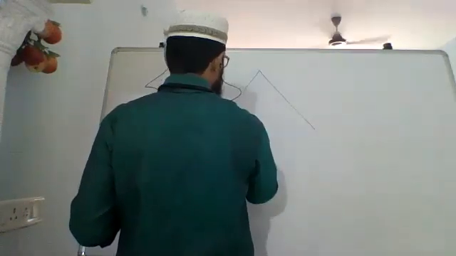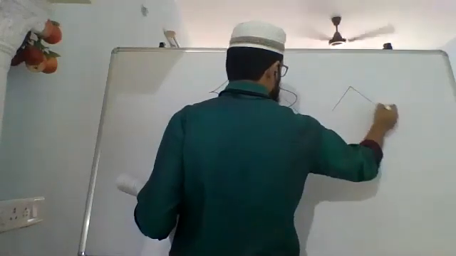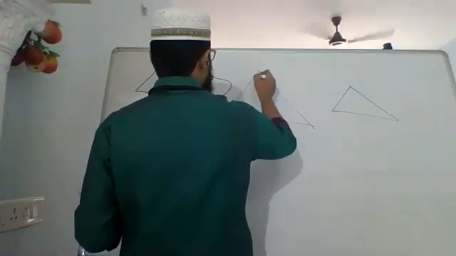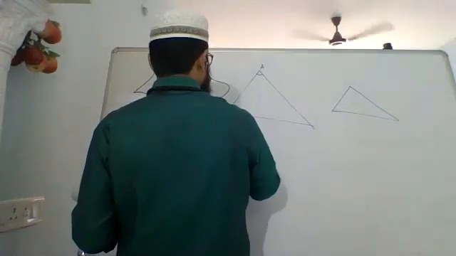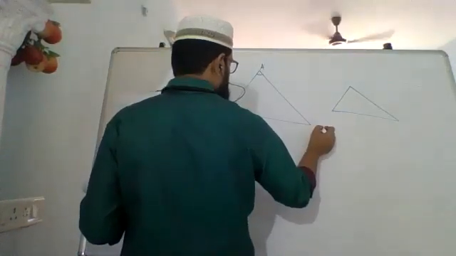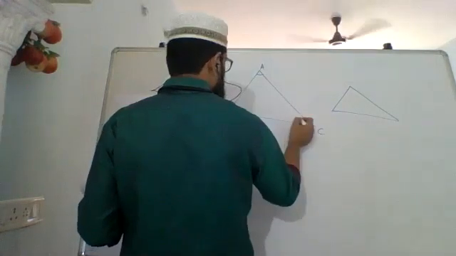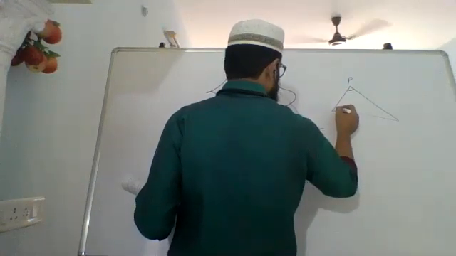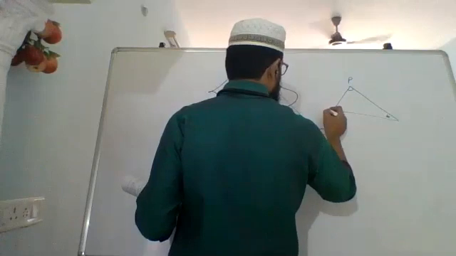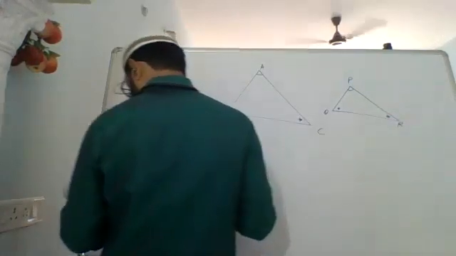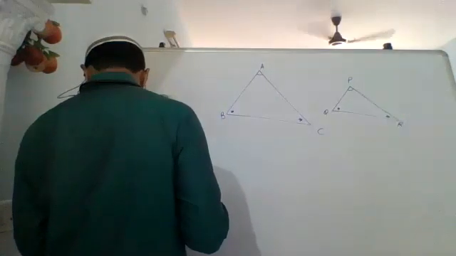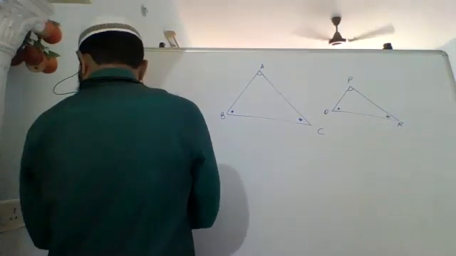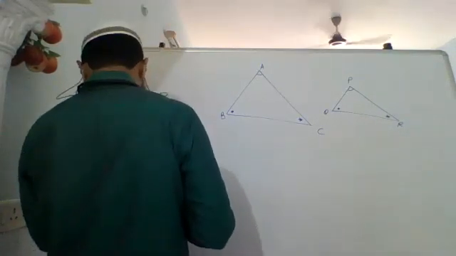Let's say there are two triangles. Now, as you know, for them to be similar, the size need not be equal. That is only when they have to be congruent. So there are two triangles, ABC and PQR.